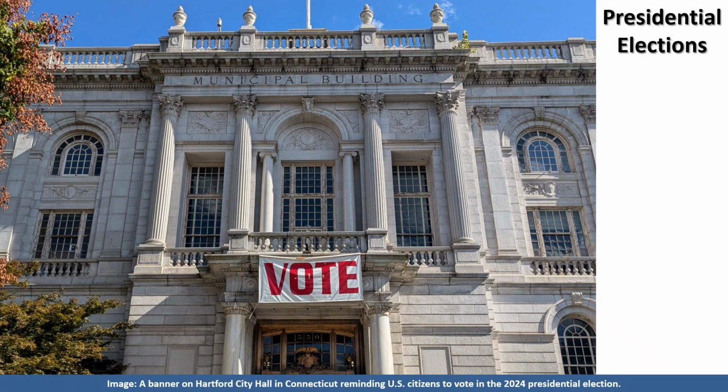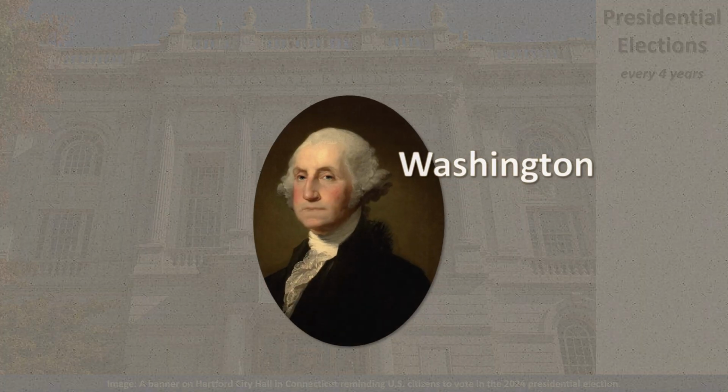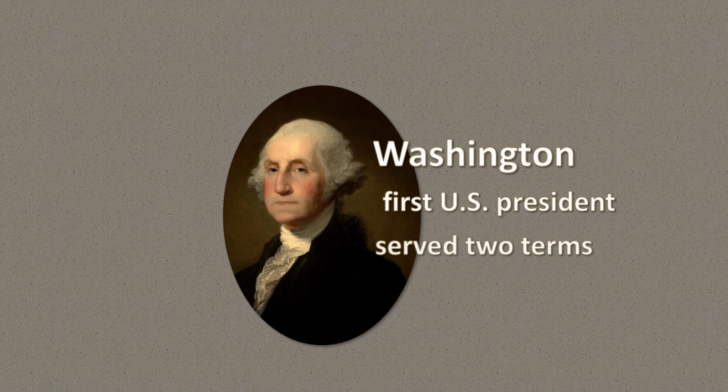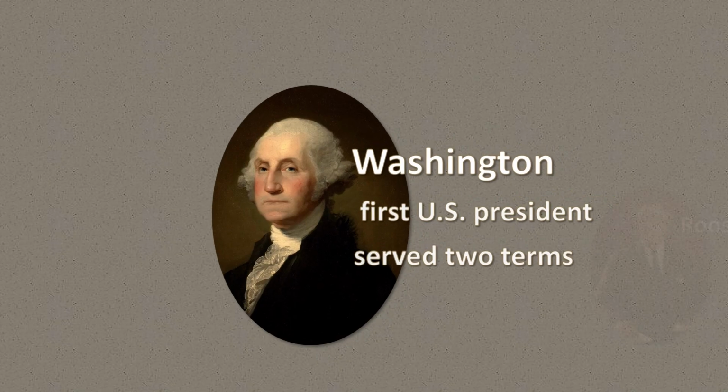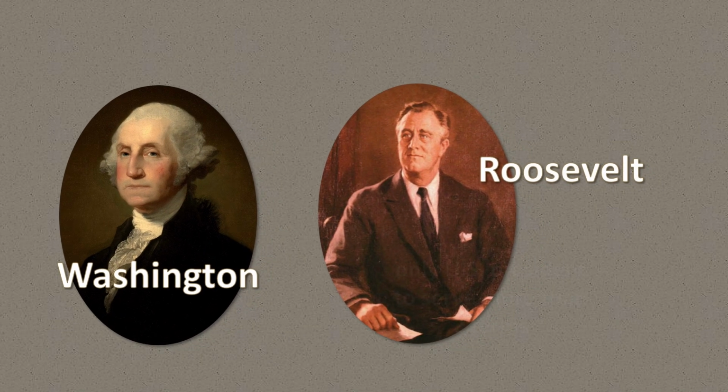Elections to choose the President and the Vice President of the United States are held every 4 years. In presidential elections, U.S. citizens who are at least 18 years old can vote. Although he could have tried for re-election, the first president, George Washington, set a precedent by serving only 2 terms. Most U.S. presidents who were elected a second time followed Washington's example, stepping aside after their 8th year as president, with the notable exception of Franklin Delano Roosevelt.